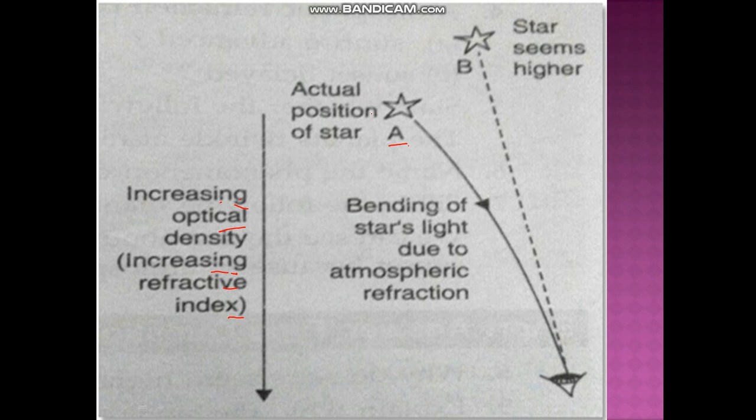So when the light from the star is moving down, you can see it is bending at each layer, right? And when you actually see it from here, then it appears to come from this position. So the star seems to be higher than it is actually at.